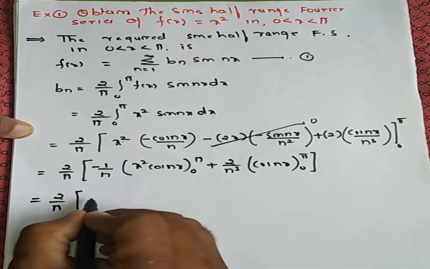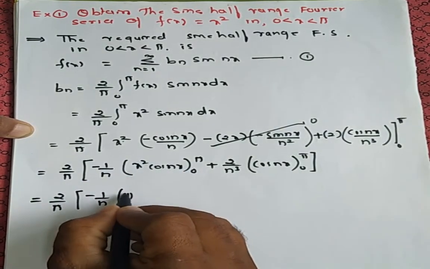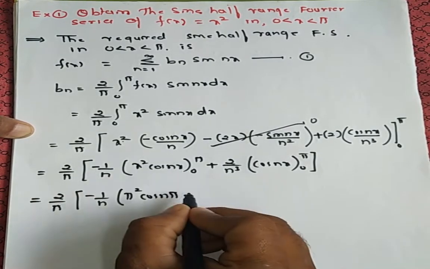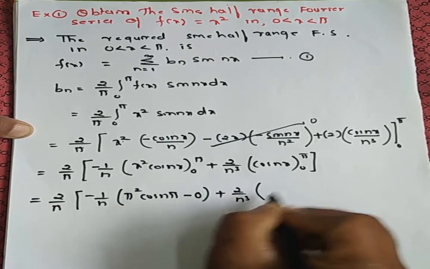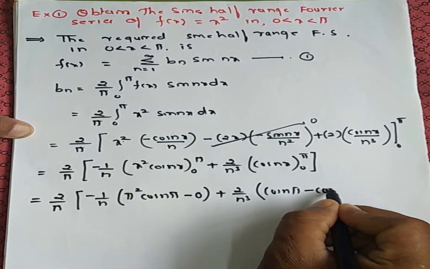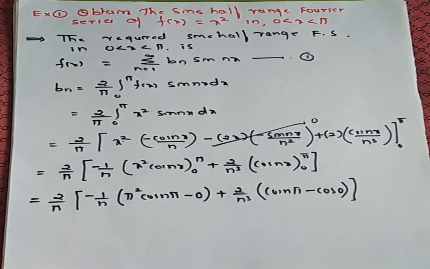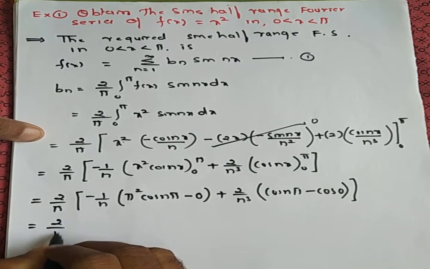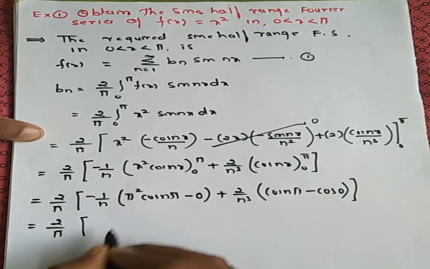For each term, keeping this as it is, 1 by n, bracket, apply pi, it becomes pi square cos n pi, minus if you apply 0, it becomes 0, plus 2 divided by n cube, bracket, apply pi, cos n pi minus cos 0. You will get a cos 0 value. So therefore, further simplification, so 2 divided by pi, bracket, so see here, pi square cos n pi, so minus